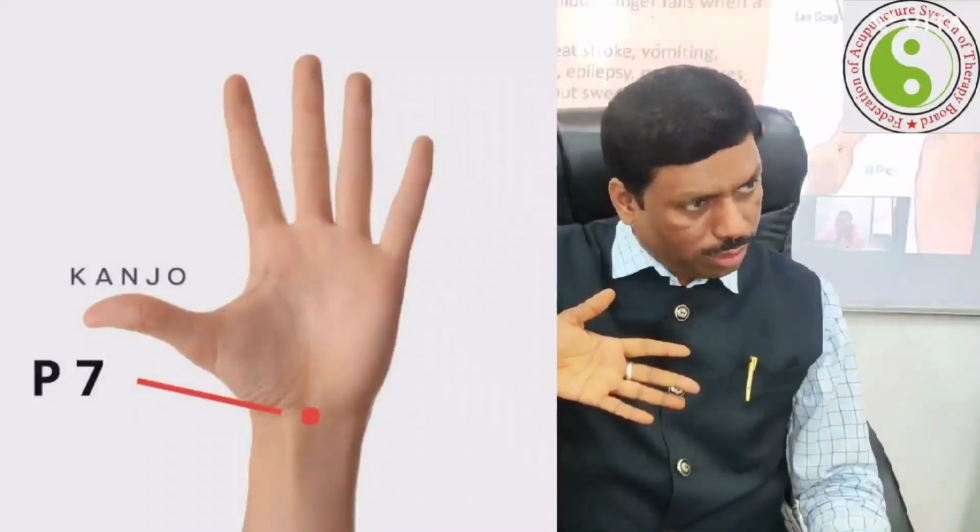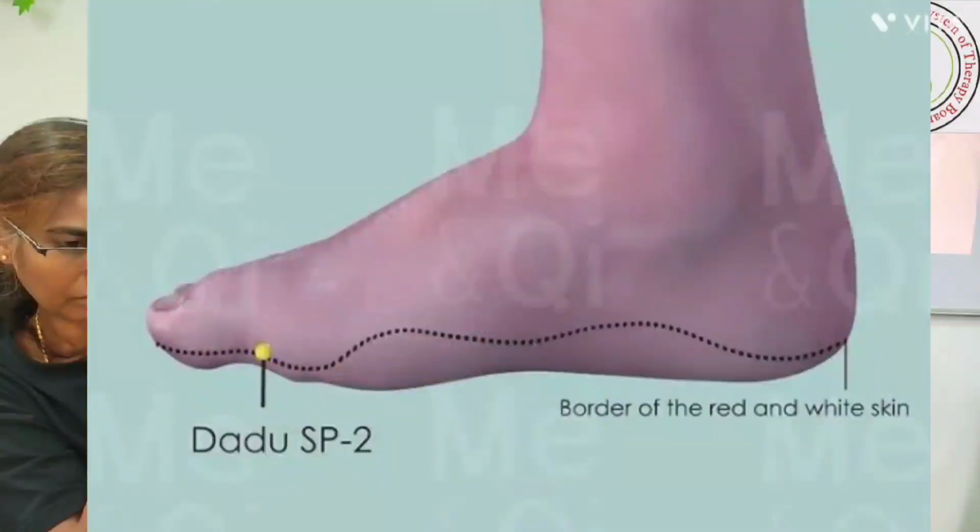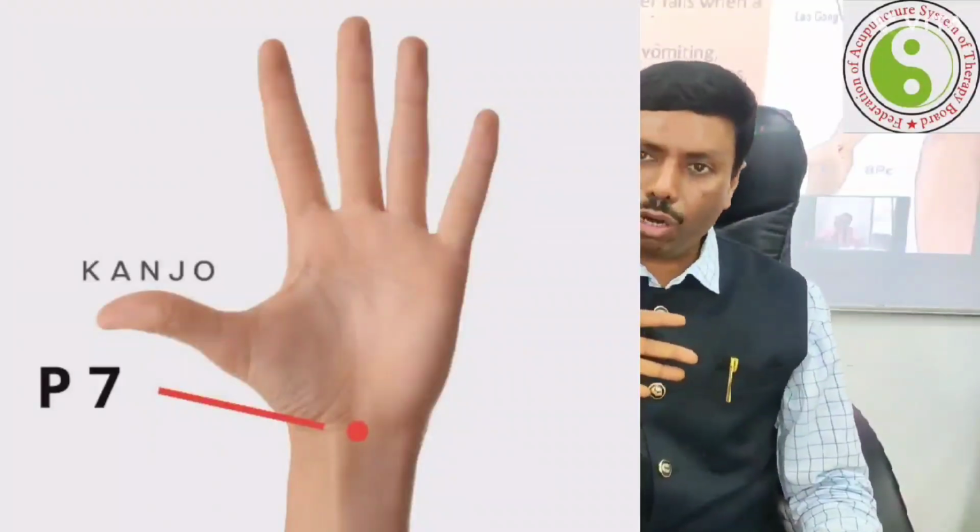The Pericardium 7 is the earth point. That means P7 is equivalent to Spleen 2. Right? Spleen 2 is the mother point, Pericardium 7 is the son point. Therefore, the earth point of the pericardium is the P7 point. Therefore, all the digestive metabolism, as I told you, the pancreas point. So that activates the spleen, and that activates the pancreas. By the way, the nerves passing to the pancreas will also be indirectly supported through Pericardium 7.